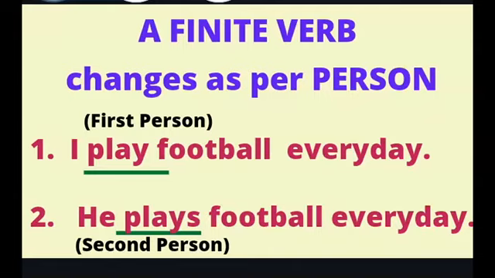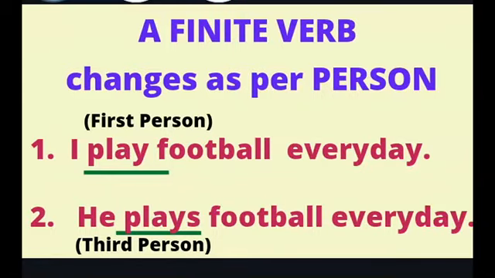Now let's consider the second example, he plays football every day. Here we have the third person, he, and so the finite verb is plays. So you see how a finite verb changes its form in case of first person and third person.